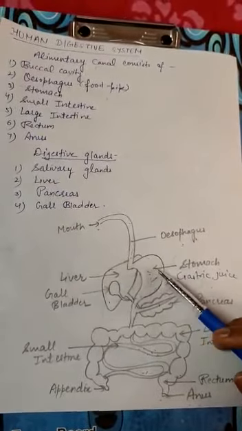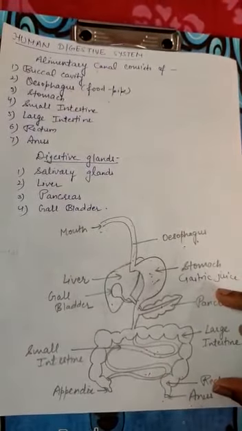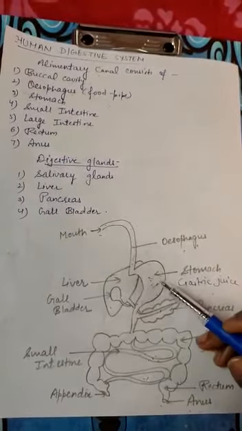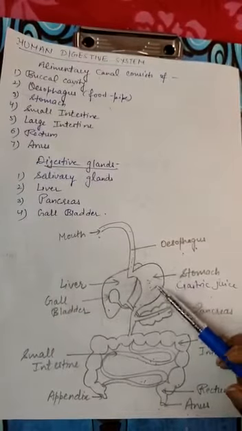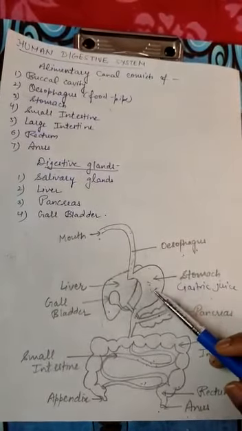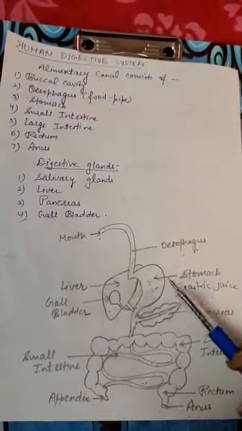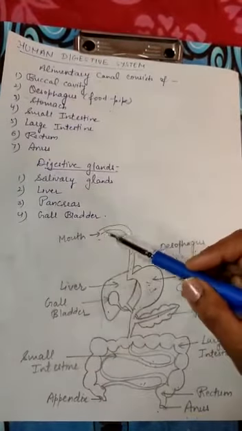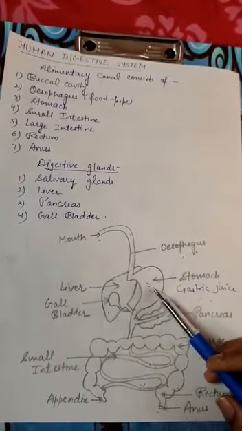it consists of gastric glands which secrete the gastric juice. Gastric juice consists of hydrochloric acid, mucus and an enzyme pepsin, which helps in the digestion of proteins. Hydrochloric acid creates acidic conditions in the stomach, in the presence of which the enzyme converts the proteins into simpler substances. So we can say in the stomach the digestion of proteins takes place, while the digestion of carbohydrates started in the buccal cavity.